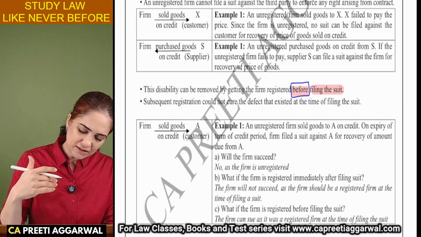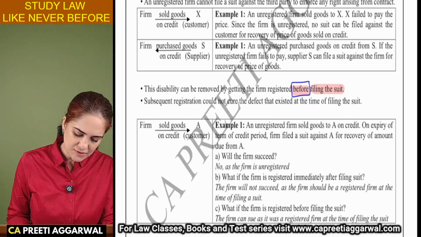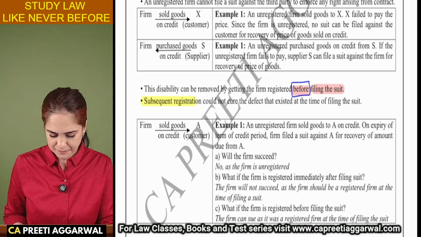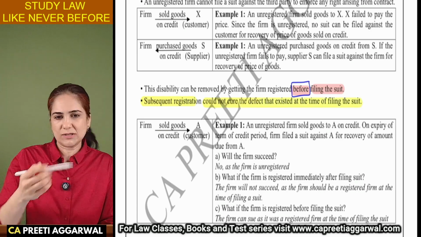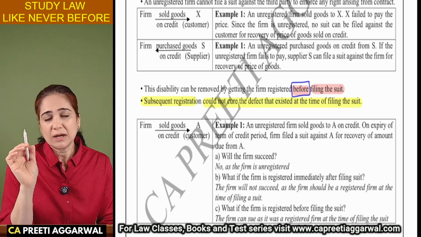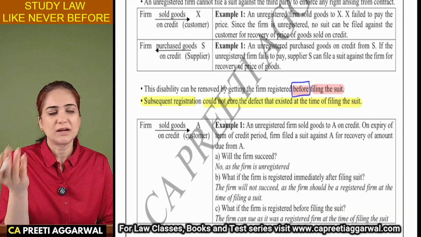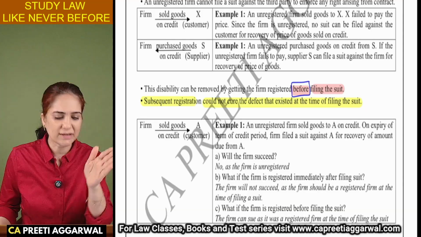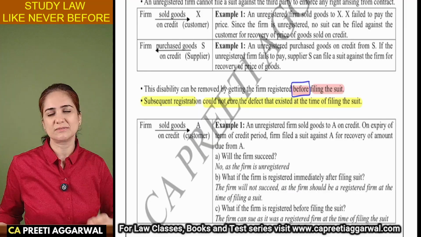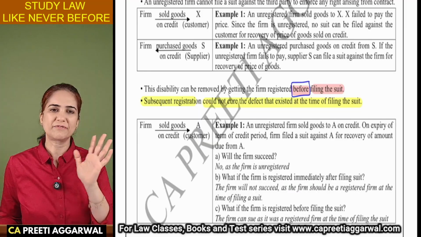But what if I get myself registered later on? No, that is not going to help you. If you get your firm registered after filing the case, law says it's of no use because at the time of filing the case, you were unregistered. So no benefit will be given.